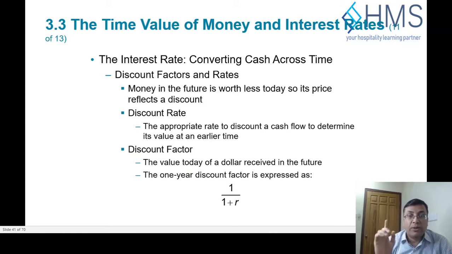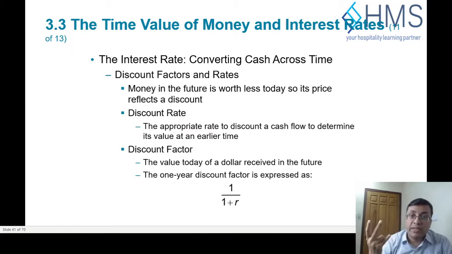So the interest rate is normally applied using discount factors. The money is worth less, so it reflects a discount. It's called the discount rate. The discount rate is calculated as 1 divided by the interest rate factor. So the value of a dollar received in the future will be multiplied by the 1 year discount factor, 1 divided by 1 plus r.